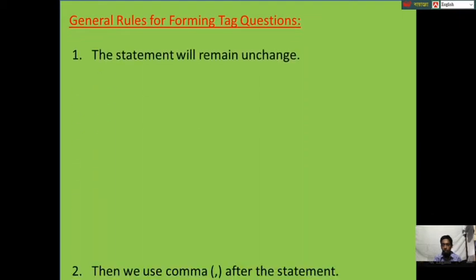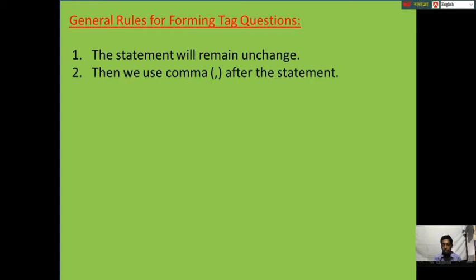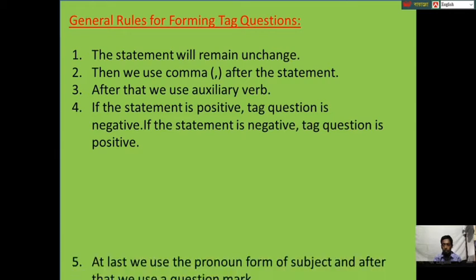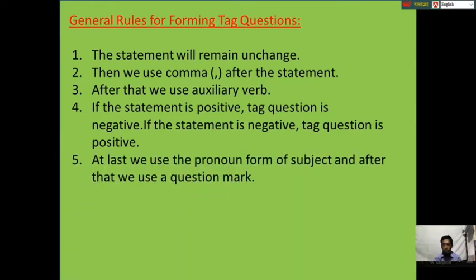General rules for forming tag question. The statement will remain unchanged. Then we use comma after the statement. After that we use auxiliary verb. If the statement is positive, tag question is negative. If the statement is negative, tag question is positive. At last we use the pronoun form of subject, and after that we use a question mark.